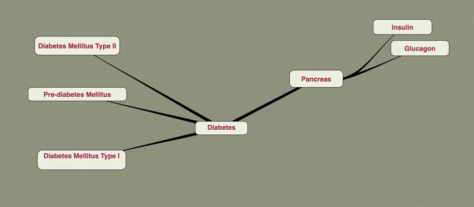Type 1 diabetes is considered an autoimmune disorder. With type 1 diabetes, there is an absence of insulin production. There is a destruction of those beta cells, and because of that, no insulin is made at all in the diabetic type 1. There's no insulin made. So, type 1 diabetes has to receive insulin injection daily.